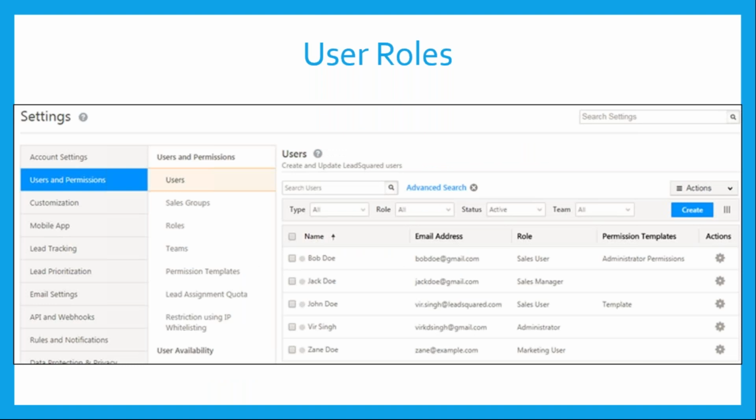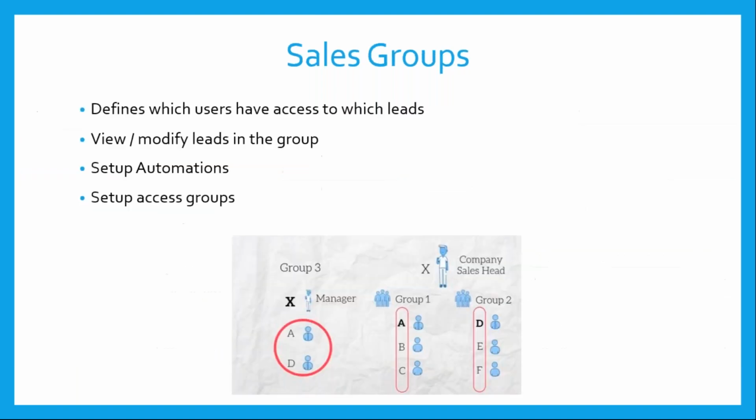So this is where you can see all the user roles and all the users in your organization. Go to settings and users and permissions. If you click on users, you'll have a list of all the users and the role is displayed here. Based on this, you can see who all are administrators, who are sales users, who are managers, and things like that. So this will also help you while you're doing periodic audit reviews or while you're looking at the settings.